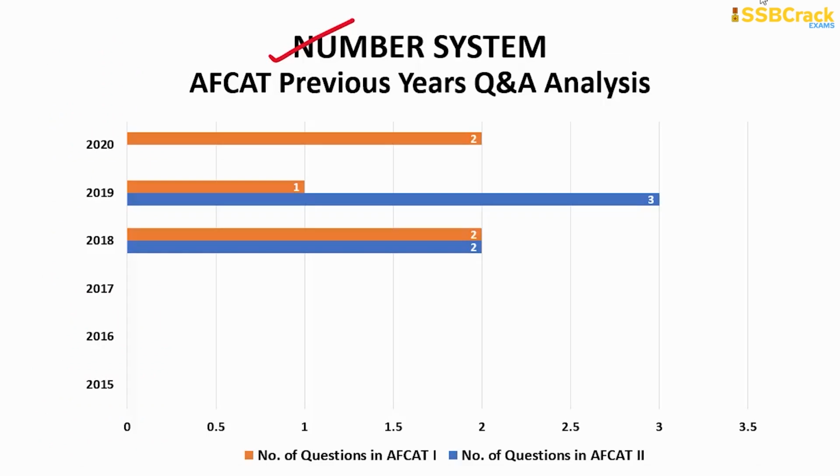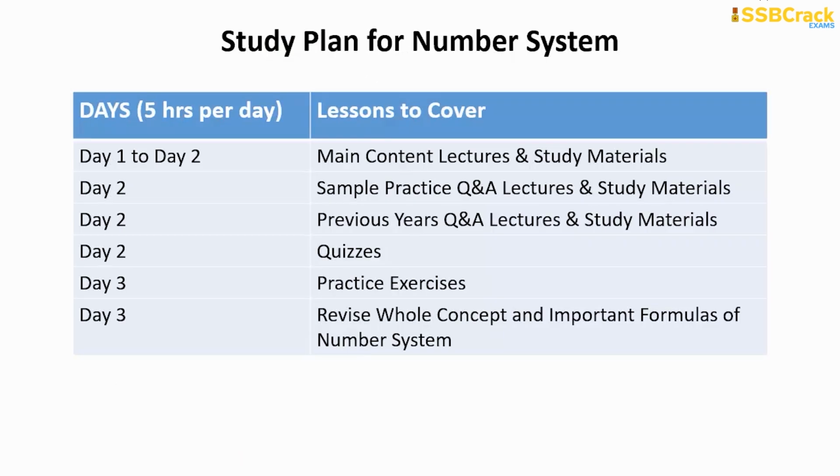maximum questions from number system were 3, which came in the AFCAT 2 2019 paper, and the minimum was 1 only, which came in the AFCAT 1 2019 paper. So in your upcoming AFCAT exam, you can expect around 1 to 3 questions from this topic. And now let's discuss the study plan for this topic. So number system is a basic chapter, but it is very helpful in improving your calculation, which will be further helpful in the other topics.